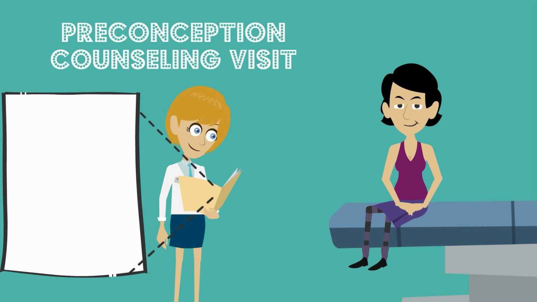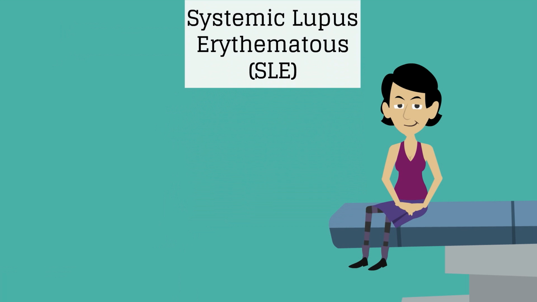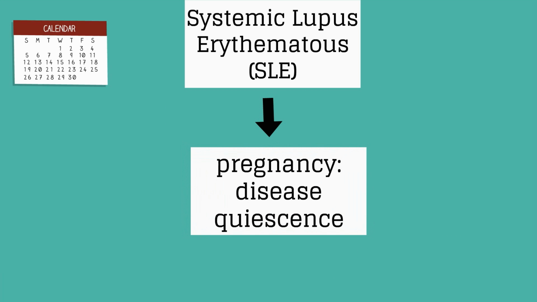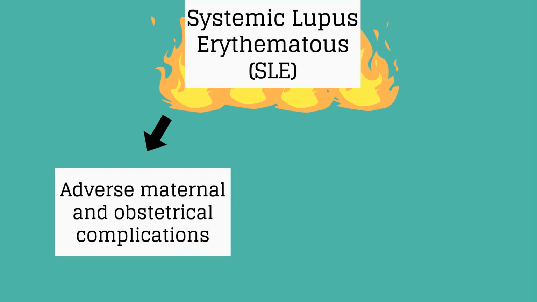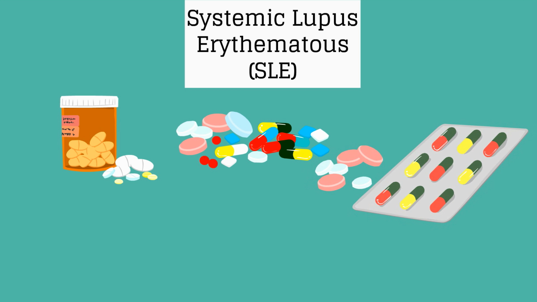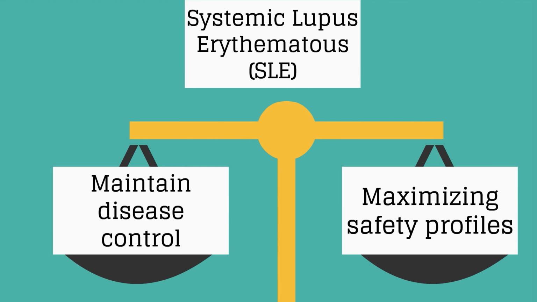If Young came in for a preconception counseling visit, what should we address? If she has medical issues, we need to talk about optimizing control of the disease processes. Let's start by discussing systemic lupus erythematosus, or SLE. Ideally, pregnancy should occur during a period of disease quiescence for at least 6 months prior to conception. If her SLE is active at the time of conception, this is a strong predictor of adverse maternal and obstetrical complications. All of her SLE medications need to be reviewed and adjusted prior to conception, with the goal of maintaining disease control while maximizing safety profiles. Preconception counseling with SLE is thus especially important.